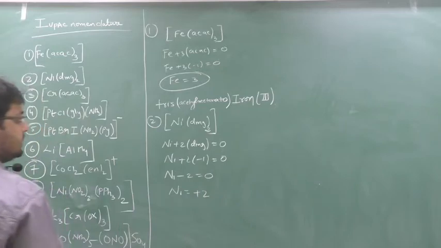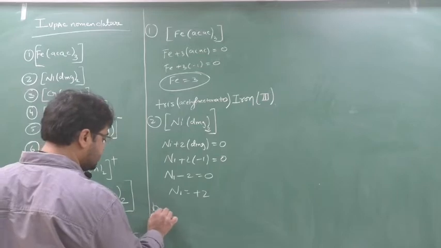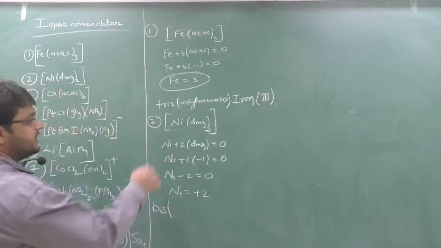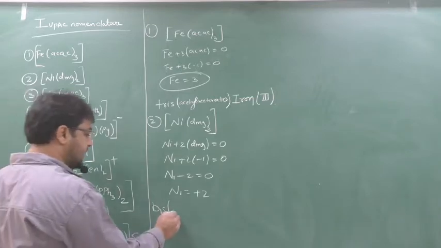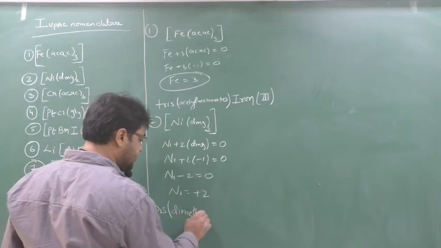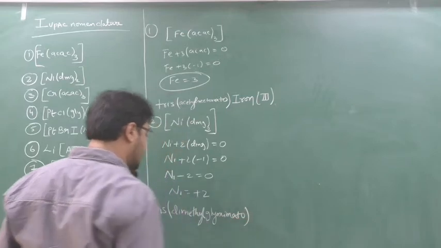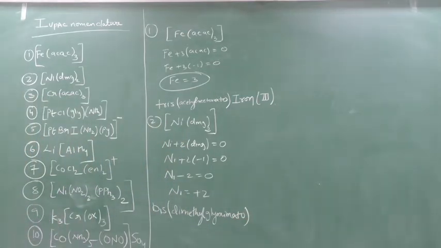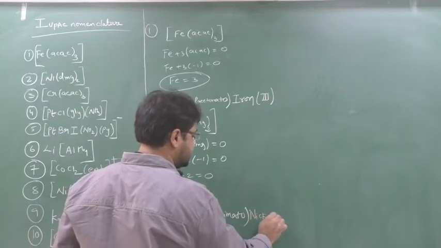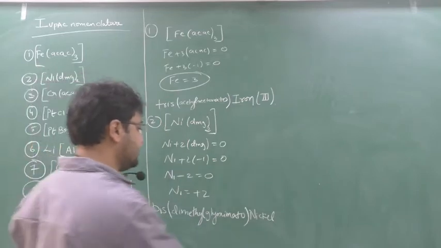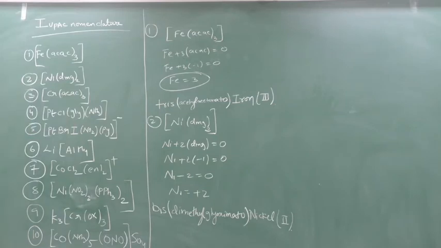So what is the name of this? Now DMG is also one type of a numbering ligand, so first I have to say bis, then the bracket, what is the name of DMG? When it is coming as an anionic ligand, you have to put the suffix ato. Remember? So I will give the name as dimethylglyoximato. So DMG is dimethylglyoximato. Then nickel, because the name is given as it is, because it's neutral. So nickel, how much? 2. That's it. These are very important, because they are complicated and you have to understand.